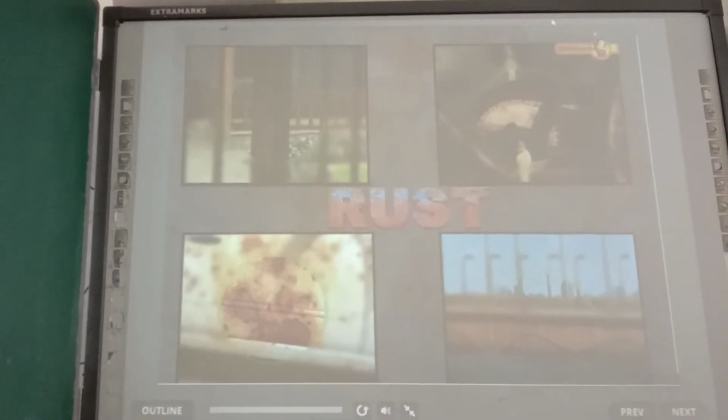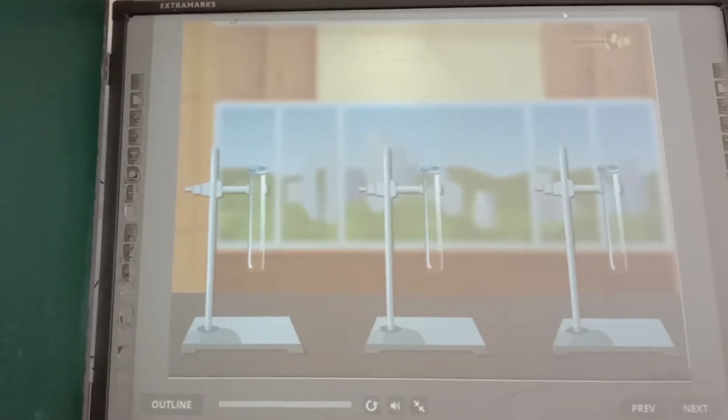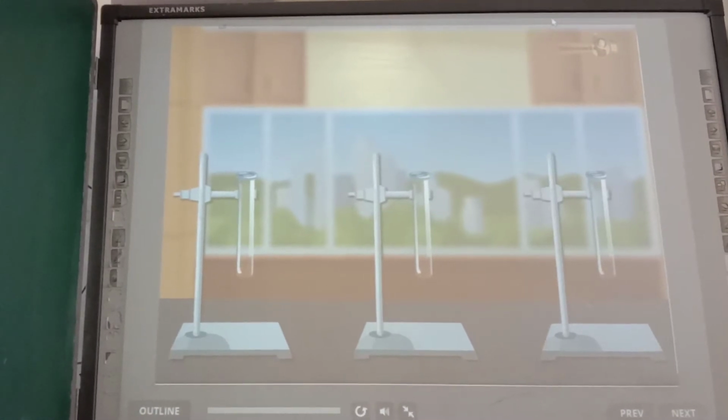Rusting is a wasteful conversion of a metal into oxide and other compounds. Rusting of iron is a chemical change. Presence of air and water is essential for rusting of iron. Let us demonstrate it with the help of an experiment. Take 3 test tubes.